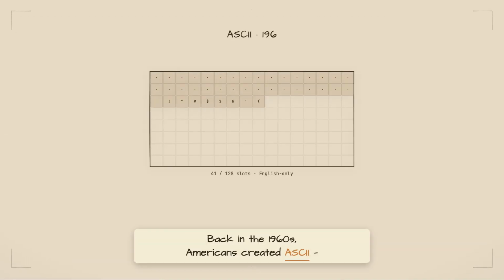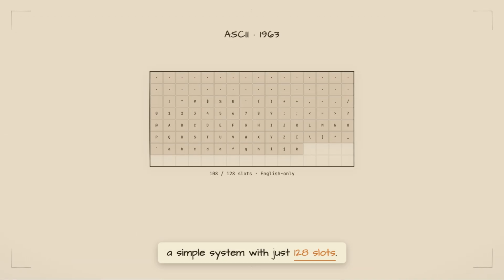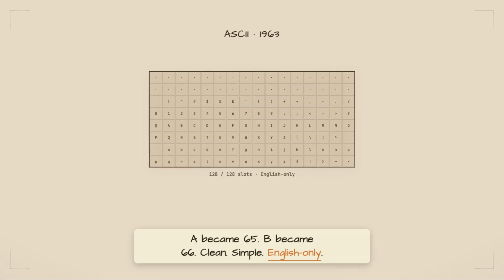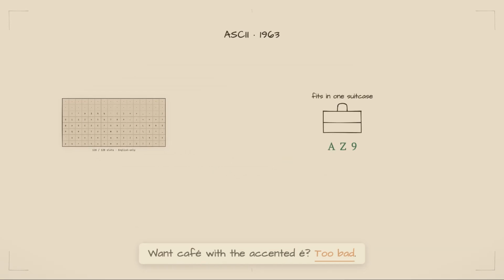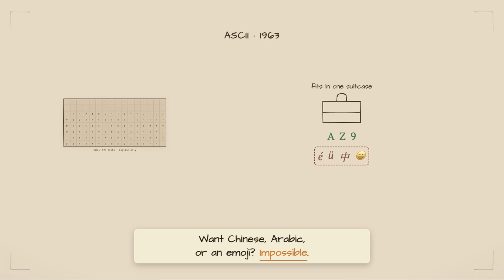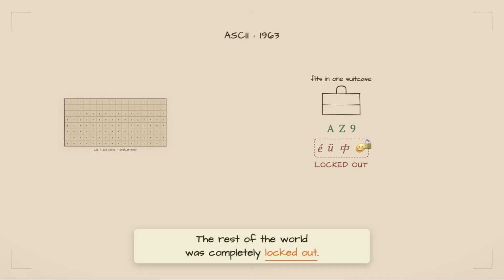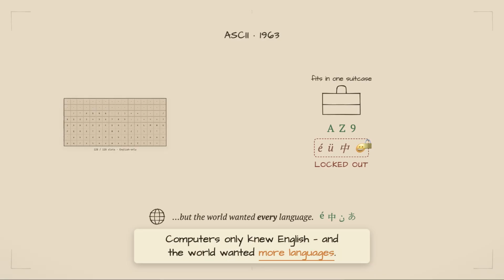Back in the 1960s, Americans created ASCII, a simple system with just 128 slots. A became 65, B became 66. Clean, simple, English only. Want café with the accented A? Too bad. Want Chinese, Arabic, or an emoji? Impossible. The rest of the world was completely locked out. Computers only knew English, and the world wanted more languages.